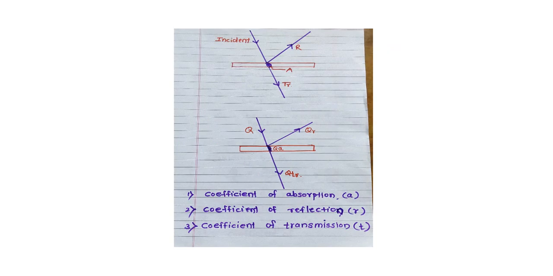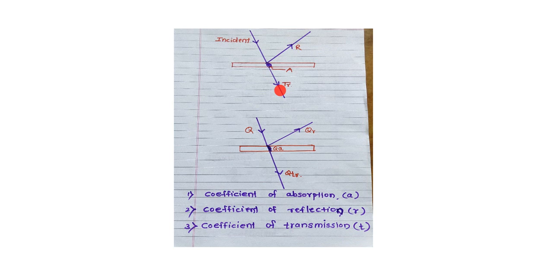As shown in the figure, this figure shows that when thermal radiation falls on the surface of any body, part of the heat energy is absorbed, part of the heat energy is reflected and the remaining part of the heat is transmitted by the body.